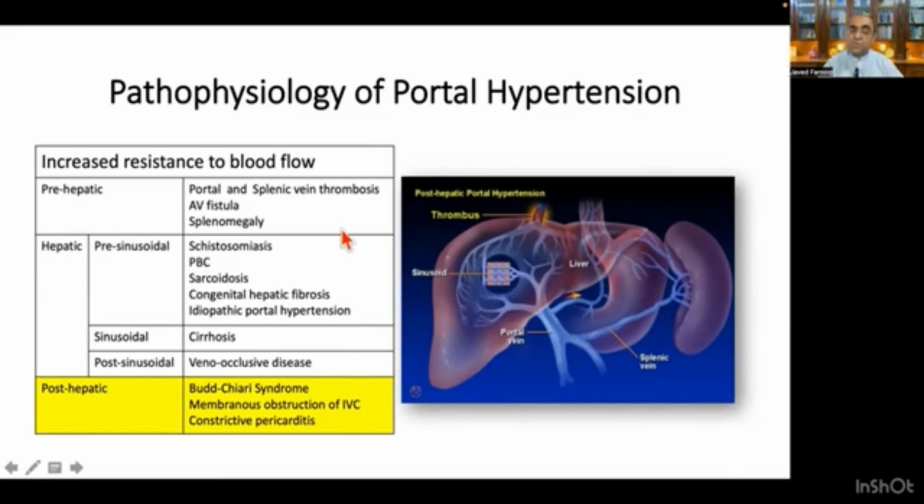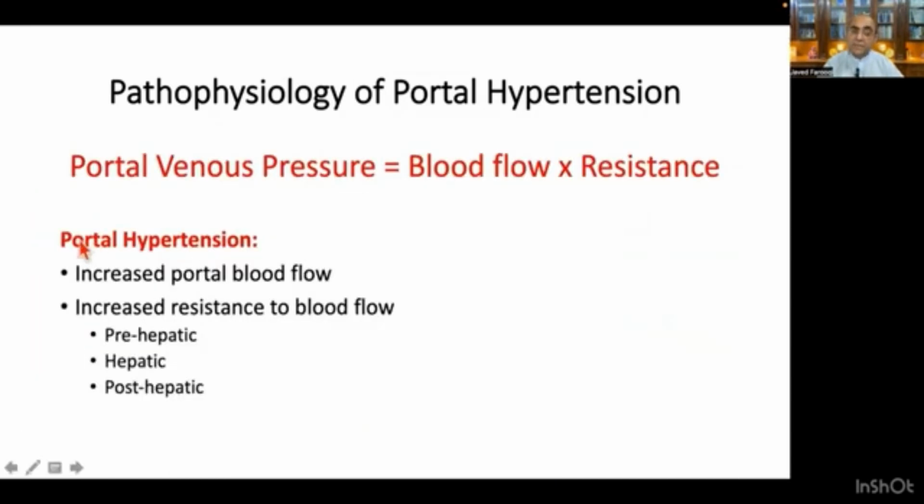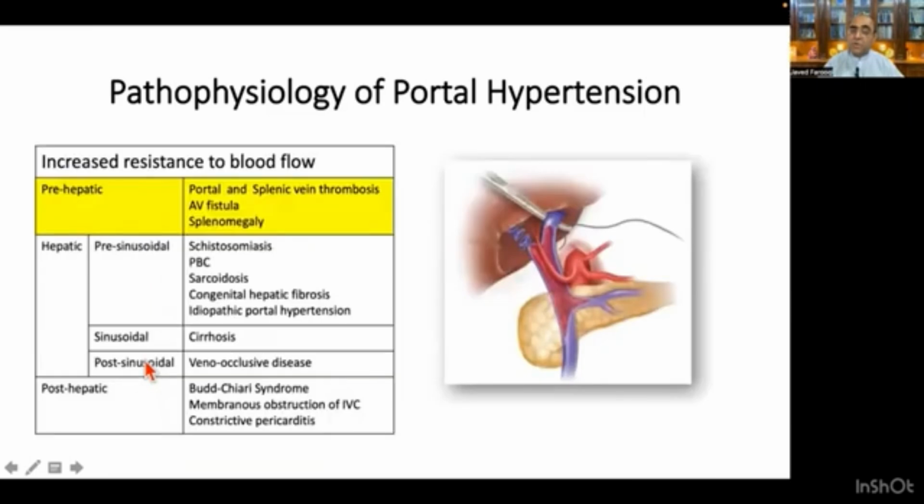So, just to sum up again what I discussed with you, portal hypertension may be either because of increased blood flow or because of increased resistance to blood flow. The increased resistance to blood flow may be pre-hepatic, hepatic, or post-hepatic. In cirrhosis, we will see later on that there is an increase in blood flow as well as an increase in the resistance at the hepatic level. So this is the main pathophysiology of portal hypertension